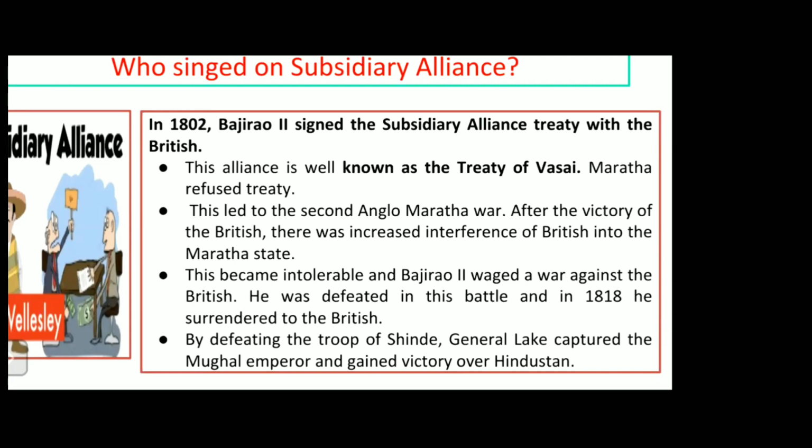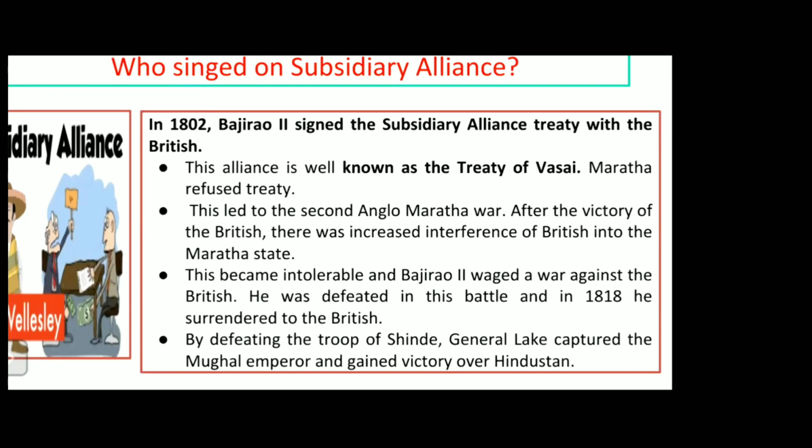So this became very intolerable, and Bajirao II backed a war against the British. Now Bajirao II was very much angry after this interference of the Britishers. So what he did, he fought a new war, but what happened? He was defeated in the battle. He was defeated, and in 1818 he surrendered to the British, after he came to know that it was not possible, and he surrendered himself to the Britishers.